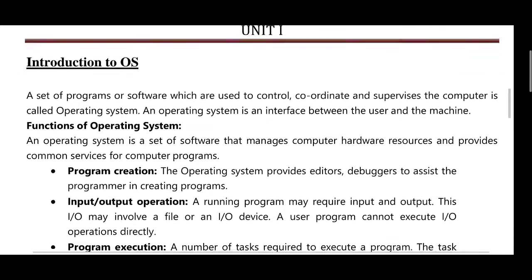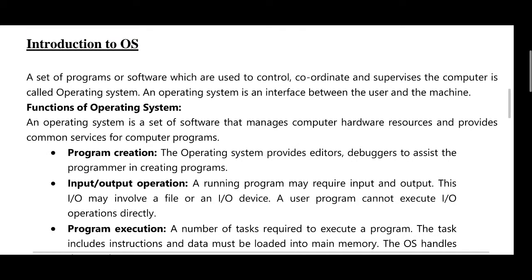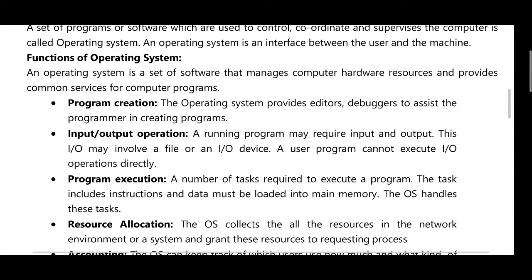Functions of the operating system. An operating system is a set of software that manages computer hardware resources and provides common services for computer programs. Program creation: the operating system provides editors and debuggers to assist in creating programs.